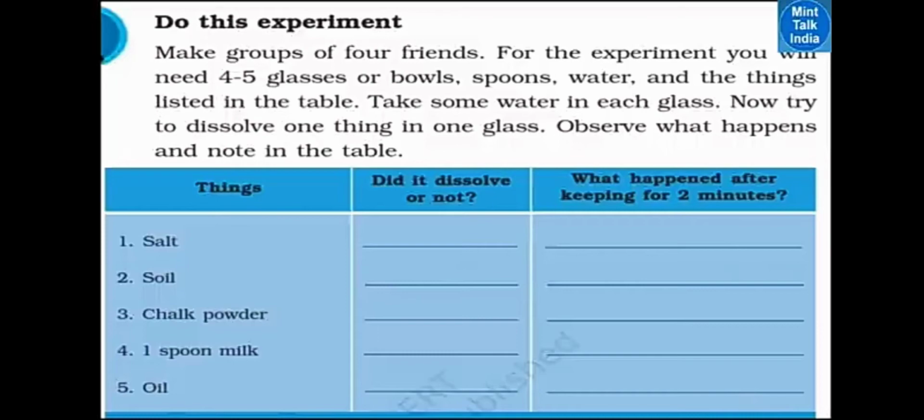We are going to take 4 or 5 glasses of water, and in one glass we add salt, in another soil, in the third chalk powder, in the fourth milk, and in the fifth oil. If you mix these things with water, whether they dissolve or not, we are going to see in a video now.